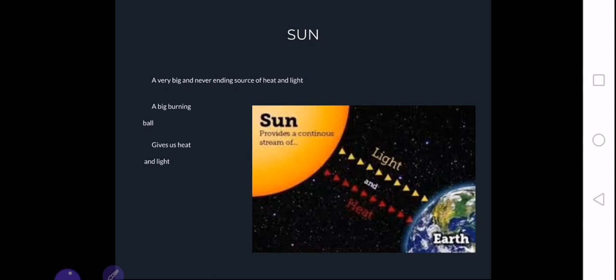Similarly, sun is also a very big and important source of heat as well as light. It not only provides us heat but also provides us light.